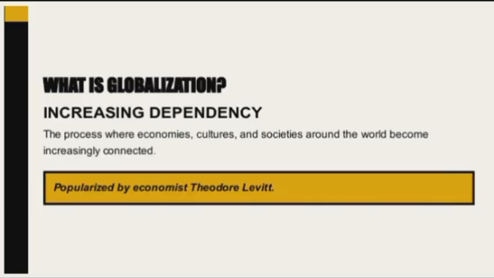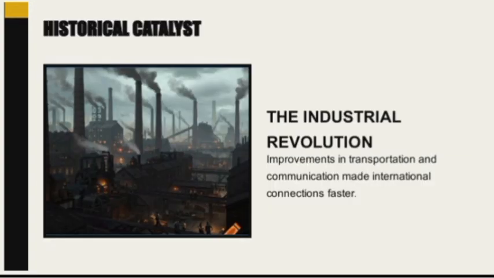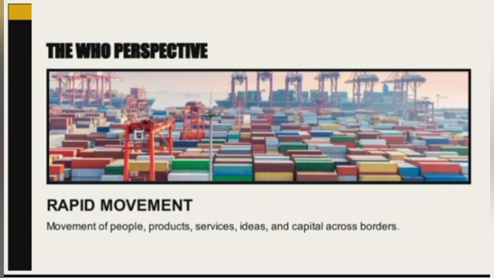Globalization is the process where economies, cultures, and societies around the world become increasingly connected and dependent on each other. The term was popularized by economist Theodore Levitt. Globalization became stronger during the Industrial Revolution because improvements in transportation, communication, and technology made international connections faster and easier. According to the World Health Organization, globalization involves the rapid movement of people, products, services, ideas, and capital across borders.